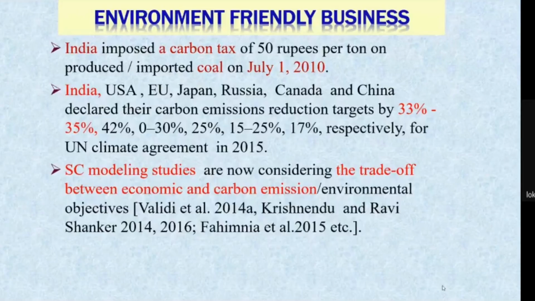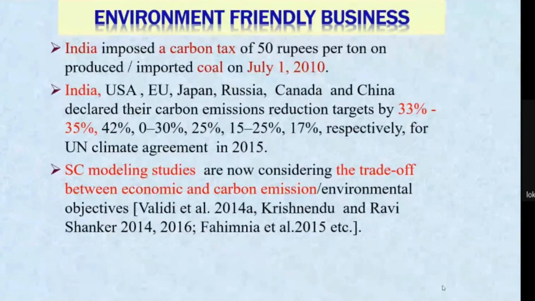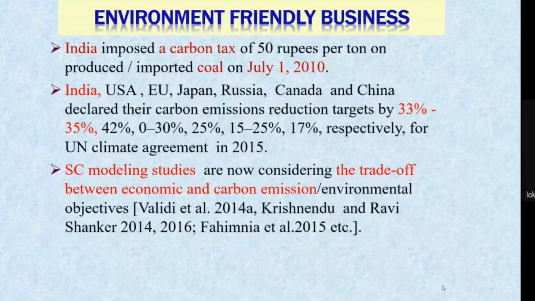So the United Nations convened a conference, and there was some deliberation and some agreement among the various countries. On the basis of those agreements, India imposed a carbon tax of 50 rupees per ton on the produced or imported coal on July 1, 2010.